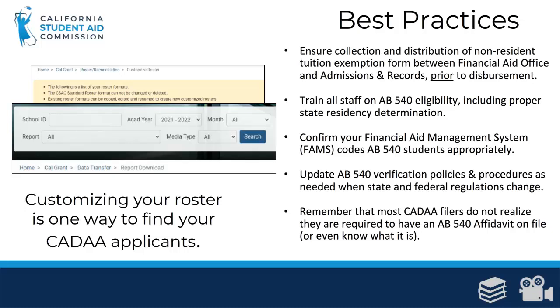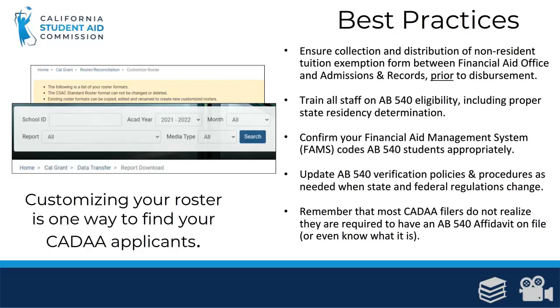Here are some best practices when working with your AB 540 eligible students. First of all, it's important to ensure collection and distribution of the non-resident tuition exemption form between the Financial Aid Office and Admissions and Records prior to disbursement. Disbursing funds prior to collecting the affidavit will result in an audit finding and potential reimbursement to the Commission.